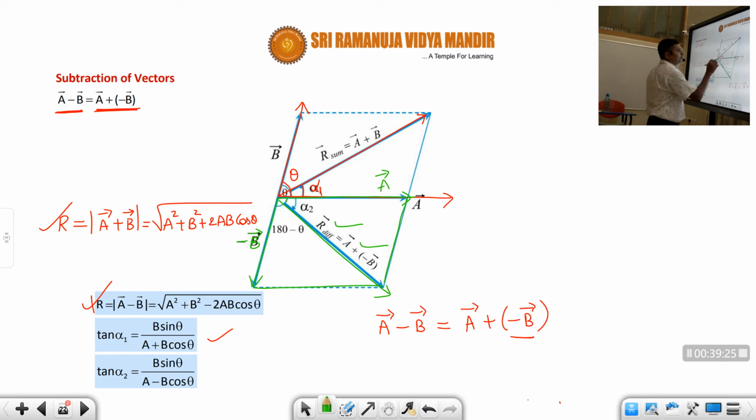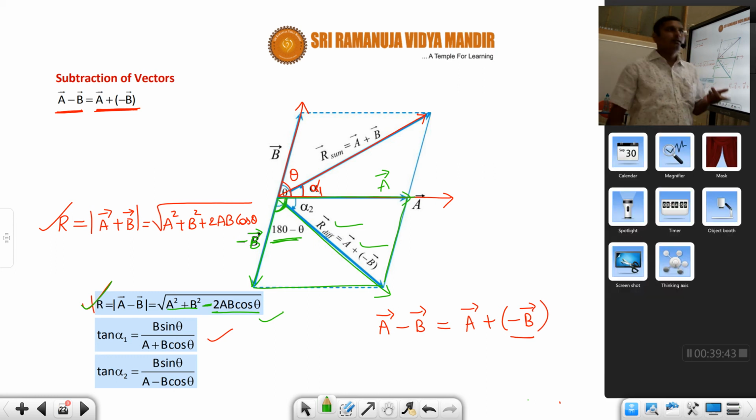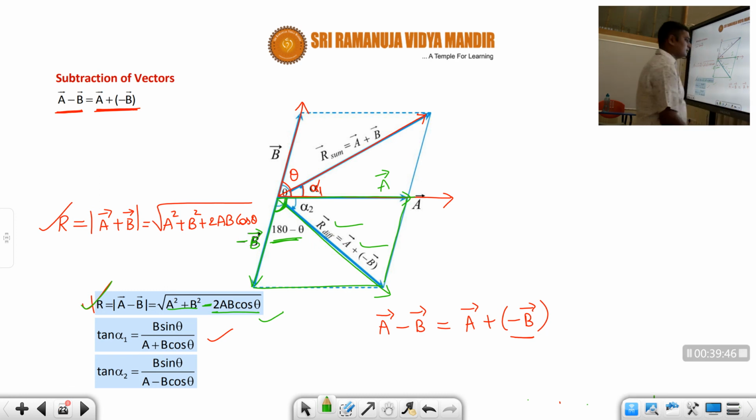Okay, the angle between these two vectors will now become how much, students? 180 minus theta, not theta. And this resultant magnitude is given by mod of a bar minus b bar is equal to root over a square plus b square minus 2ab cos theta, because the angle is 180 minus theta. So cos of 180 minus theta is minus cos theta. Therefore you will get root over a square plus b square minus 2ab cos theta, students. And then what is the angle made by this subtraction of vectors? That is alpha 2. Alpha 2 is given by tan alpha 2 equal to b sin theta by a minus b cos theta. Just you have to put a minus sign.